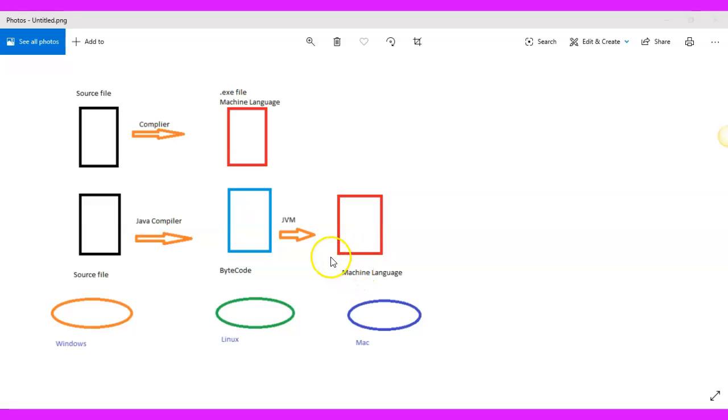Okay, so I'll just repeat this. In the case of Java, the Java compiler will compile the source file or the high-level code which is written in Java, and it will compile it once.